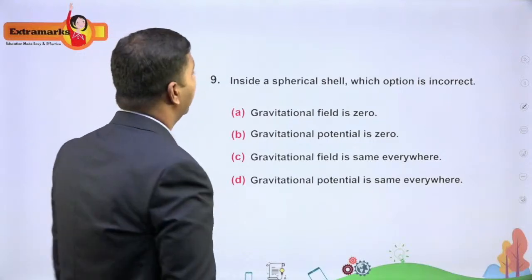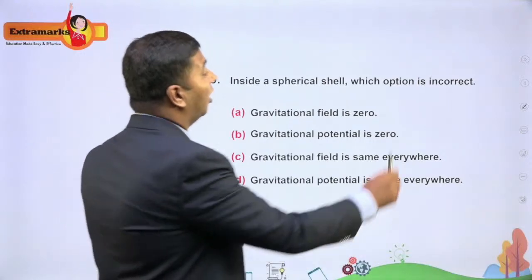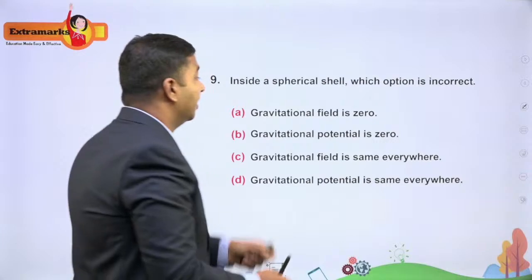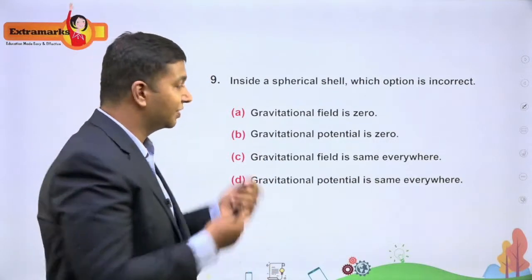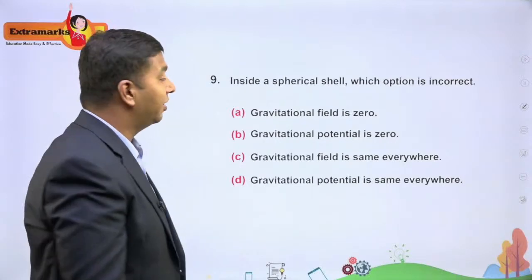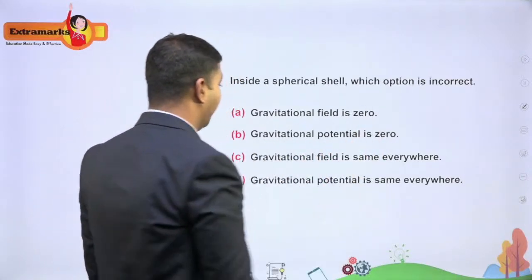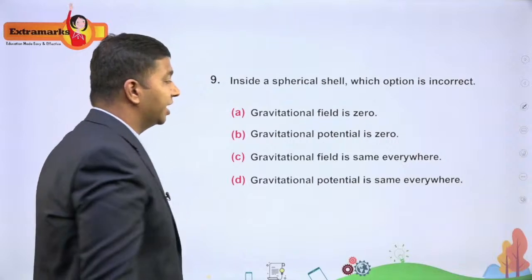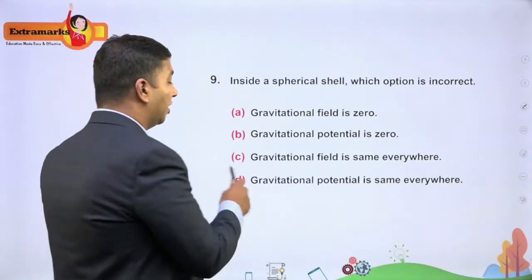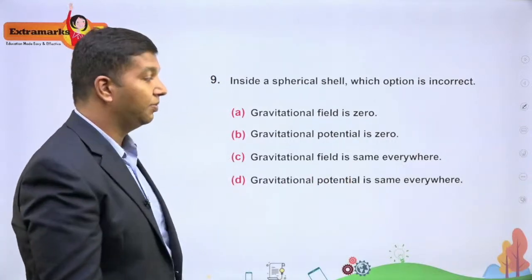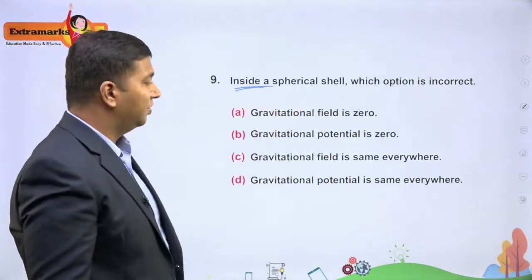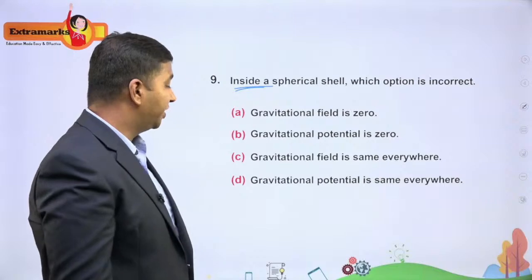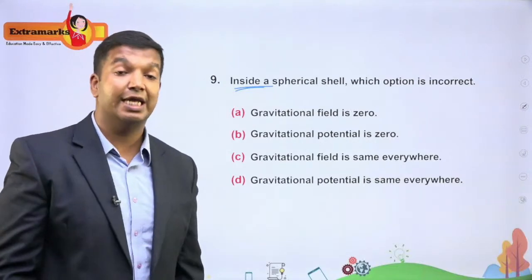It says, inside a spherical shell, which option is incorrect? If you look at the options, you need to understand they're talking about gravitation. This question is from the gravitation chapter. Option A says gravitational field is 0. Then B says gravitational potential is 0. Option C says gravitational field is same everywhere inside. Option D says gravitational potential is same everywhere.